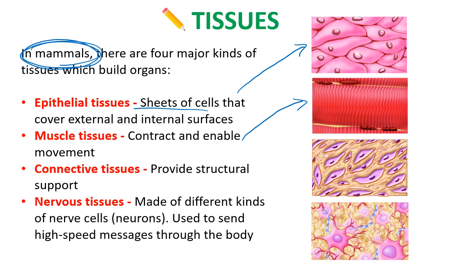The third type of tissue in mammals is connective tissue. As the name suggests, connective tissue joins organs together or joins tissues together and provides structural support as well. The last one is nervous tissue, which we looked at in the example before. It's made of nerve cells. There's quite a few different types of neurons. And the whole point of nerve cells is to send high-speed messages throughout the body, because every animal needs to sense its surroundings and respond to them quickly so it can survive and hunt for food and communicate with other animals.